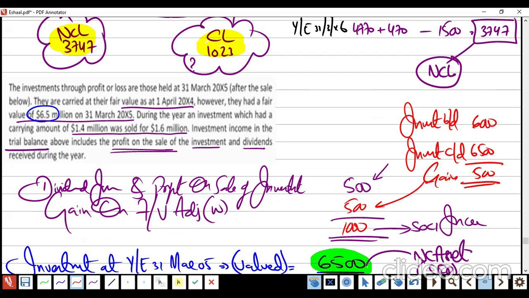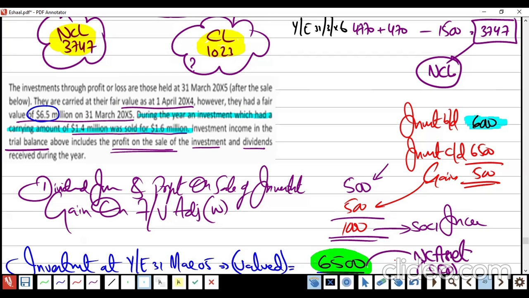Here, some students used to ask, Sir, why are you not adjusting? What is the question? Be careful. Sir, why are you not adjusting the disposal from this 6,000? Why do you not deduct? They sold, sir, some investment. Why are you not adjusting the selling, the carrying amount of the disposed investment, from the opening value of 6,000?